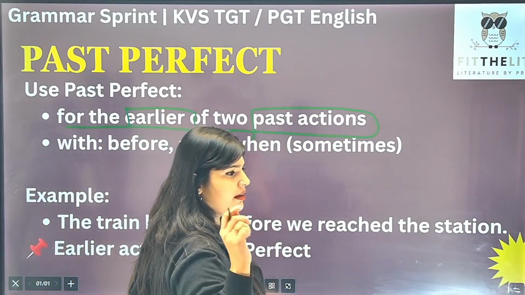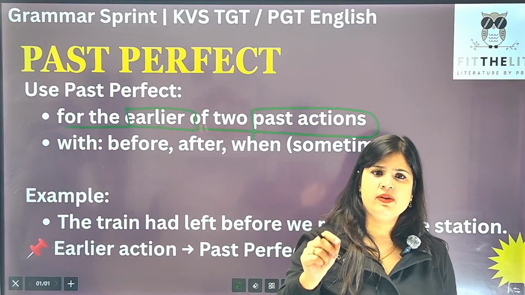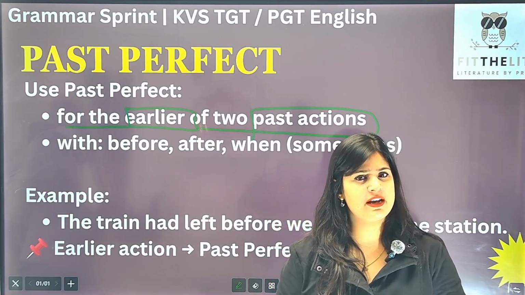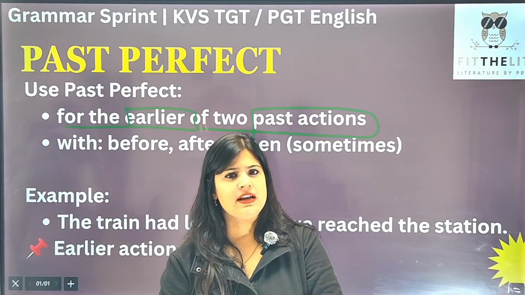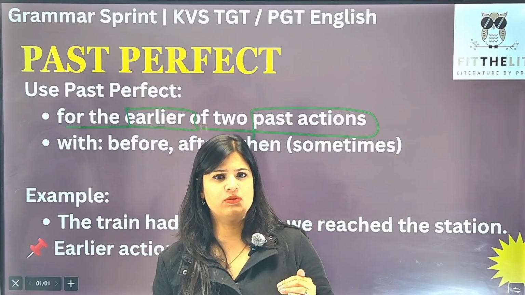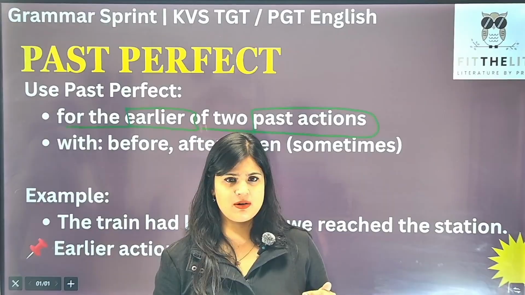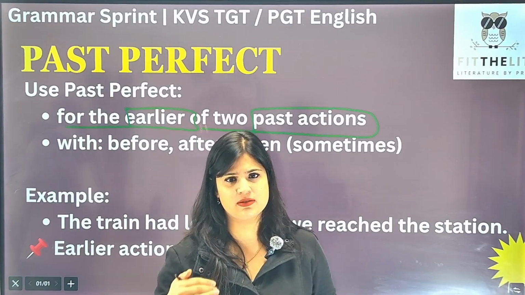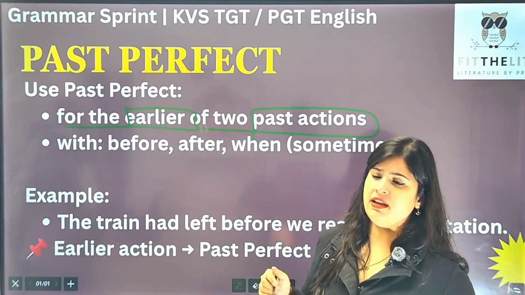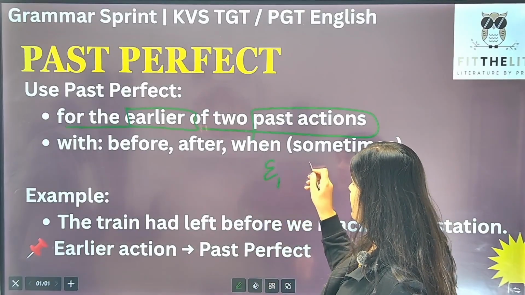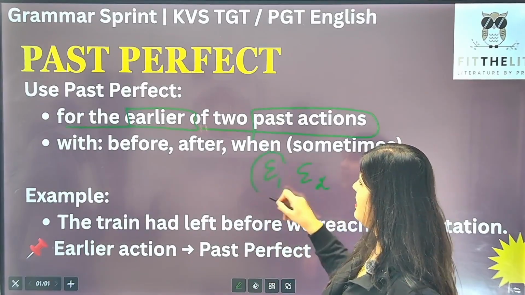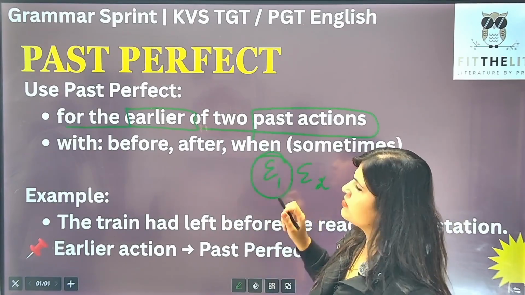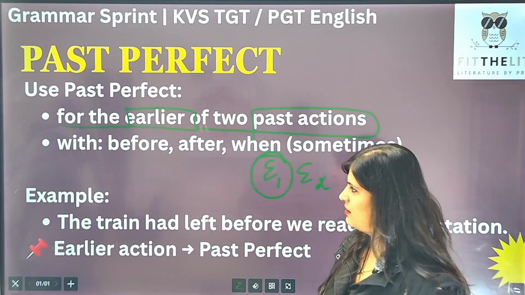यानी कि understandably, when we are using past perfect tense, we have two events in hand. कितने events हैं हमारे? दो events हैं, right? And जब हमें sequence बताना है उन दो events का कि एक के बाद दूसरा हुआ या एक से पहले दूसरा हुआ, then we use past perfect tense. So of course, inevitably, we are going to have how many events? Event 1 and event 2. So event 1 के लिए हम लोग use करते हैं past perfect tense.